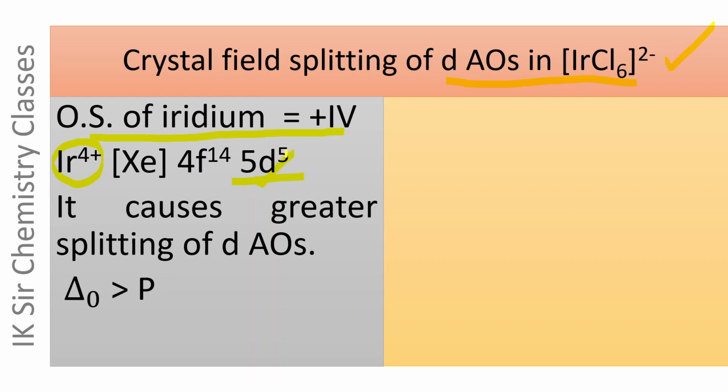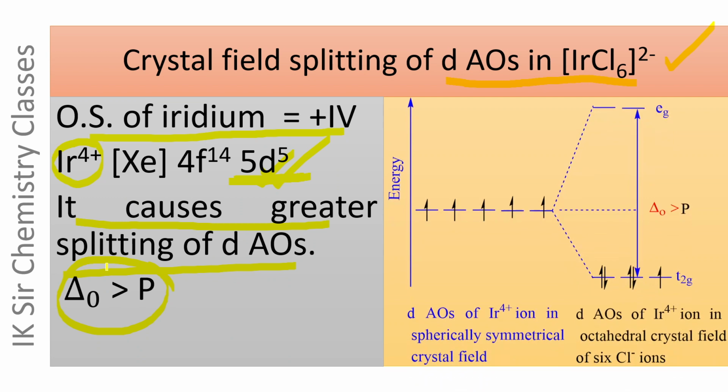The splitting of d atomic orbitals increases with increase in its principal quantum number, because as the principal quantum number increases, the size of d atomic orbitals also increases, and the electrons present in such d atomic orbitals approach the ligands to a greater extent, and hence it causes greater splitting of d atomic orbitals, and delta O becomes larger than pairing energy.